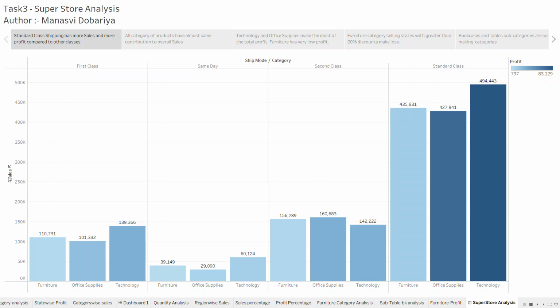So I have plotted sales versus ship mode. There are four classes of ship mode, and standard class is being used the most, as we can see in the graph. Standard class has a high number of sales and it is getting a good profit from it. Other classes are less used and the profit is also less in those. So moving to the next graph.